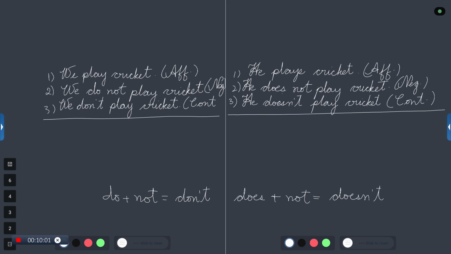Can anyone tell the difference? Please remember that this second sentence, we do not play cricket or he does not play cricket, is used for writing. And the next one, we don't play cricket or he doesn't play cricket, is used only for speaking.